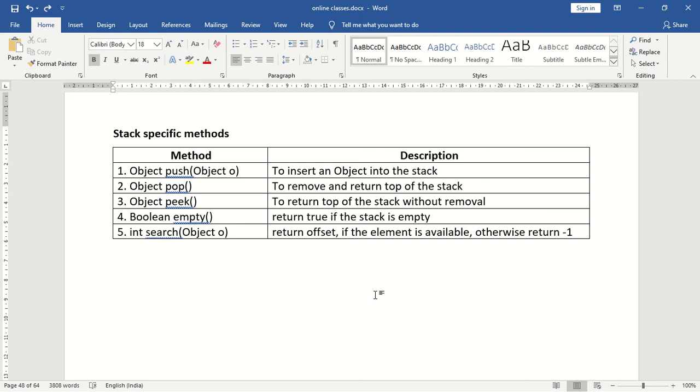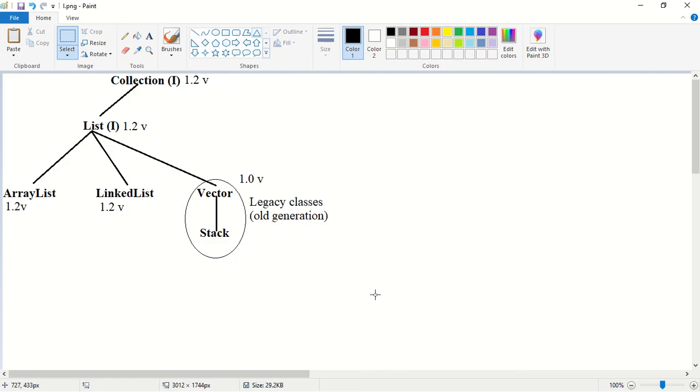So what will it return? It will return the offset. It will not return the index. So what is the offset? What is the offset of a stack?